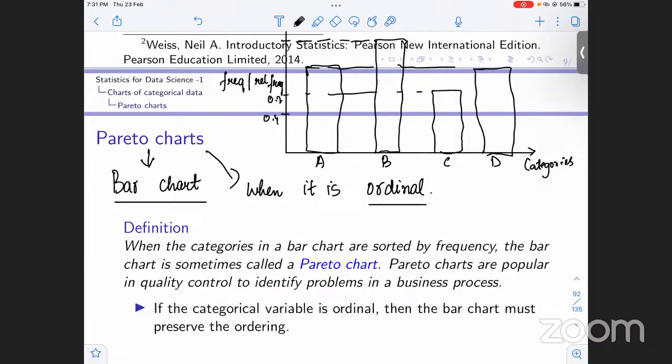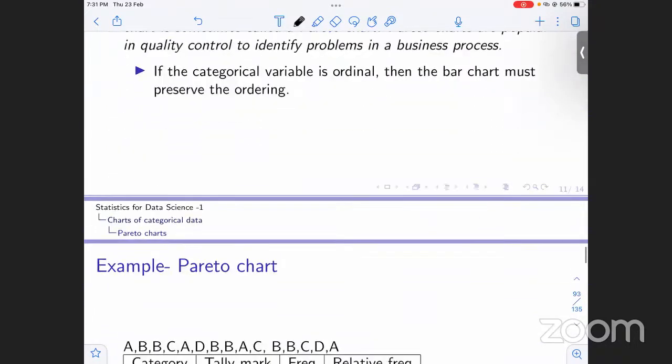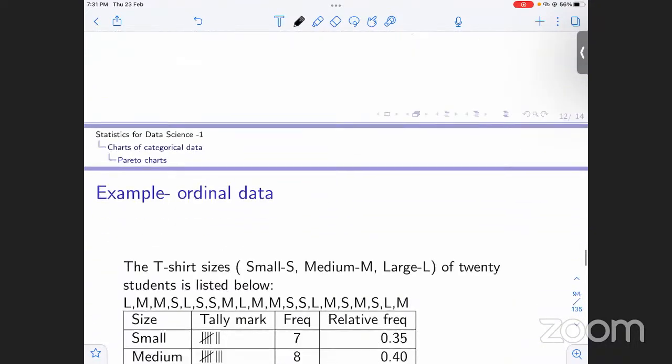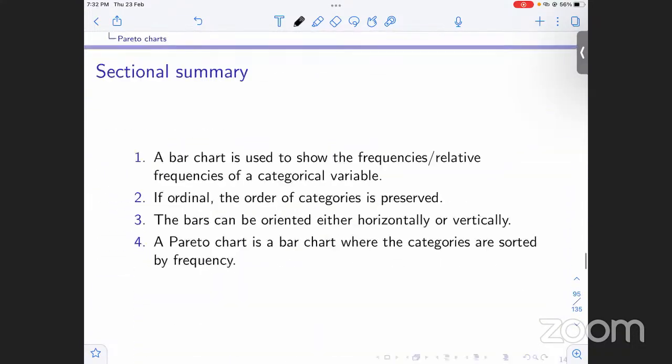Else how would we know if it is nominal or ordinal? In order to preserve that logical sense of ordering, we make Pareto charts. It is basically a bar chart that is ordered. There is nothing more to it. So we'll see a Pareto chart here.